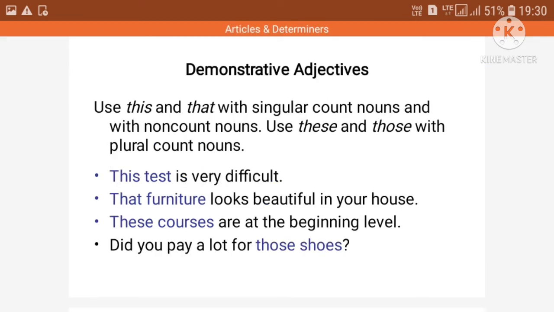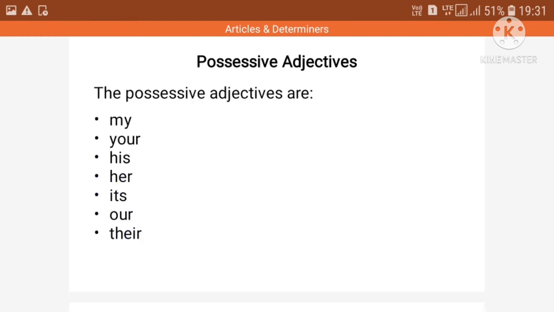Demonstrative adjectives are those adjectives which are used to point out. They are this, that, these, those. Here you can find all these used in different sentences. Next, under determiners is a list of possessive adjectives.